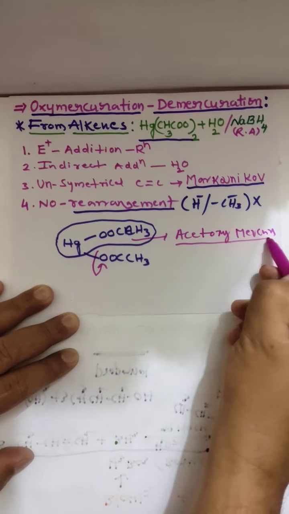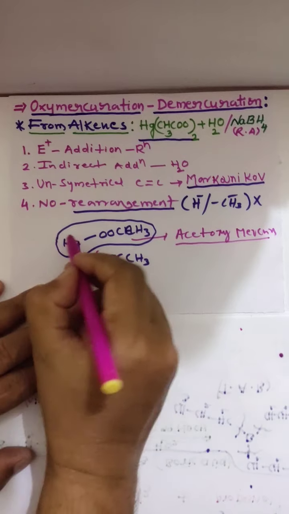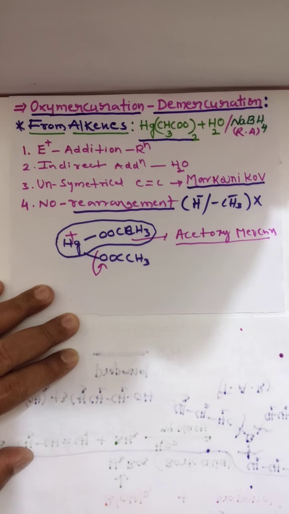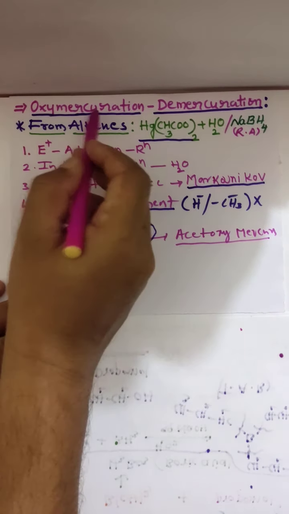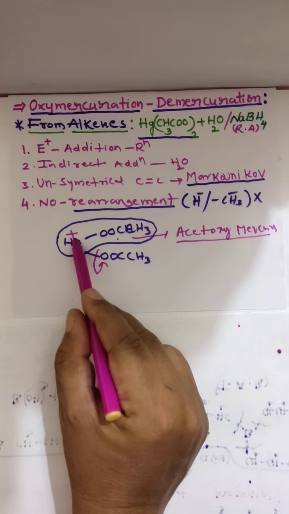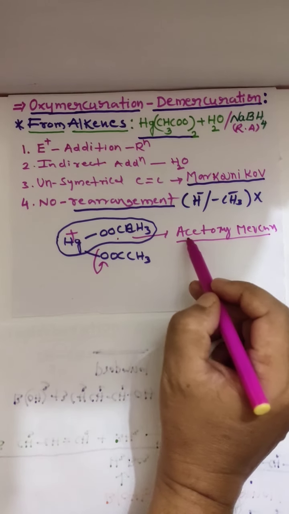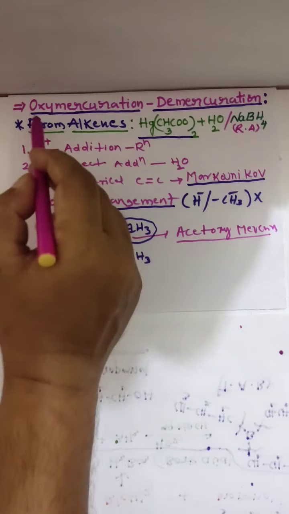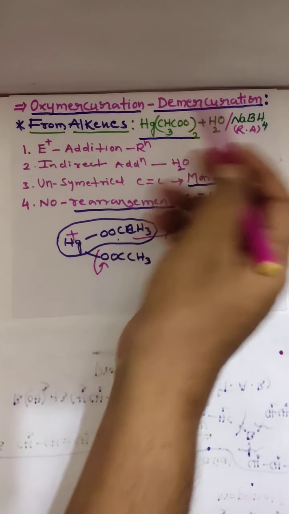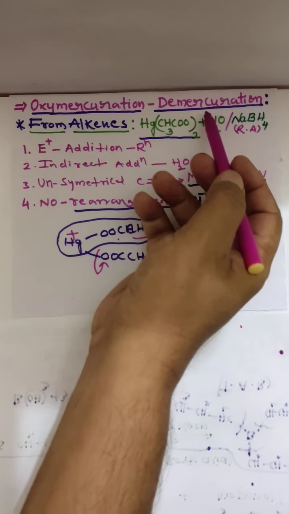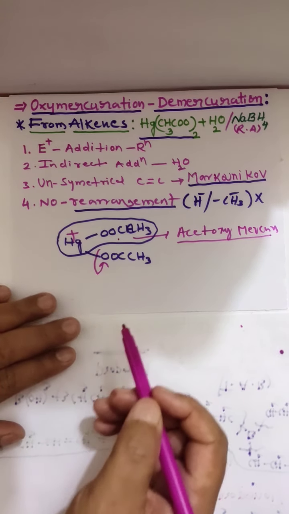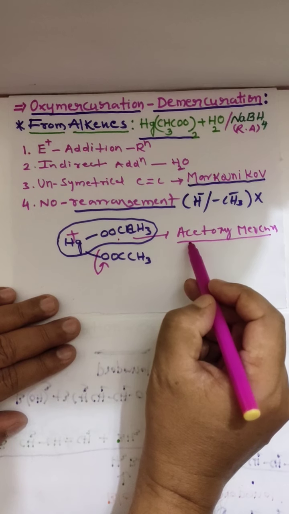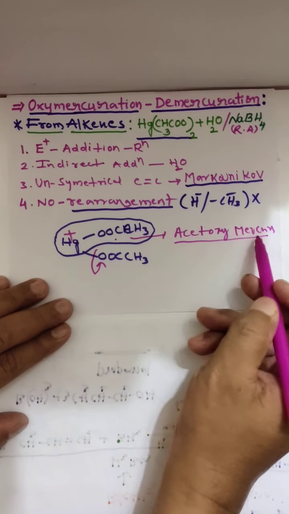This acetoxymercury we are adding as an electrophile. That's why we are calling it oxymercuration. Remember, this group we are adding as an electrophile. That's why this group is named acetoxymercury, and that's why we call it oxymercuration. Later we are removing mercury. That's why we call it demercuration. This is the reason we call it oxymercuration, due to the addition of the electrophile acetoxymercury.